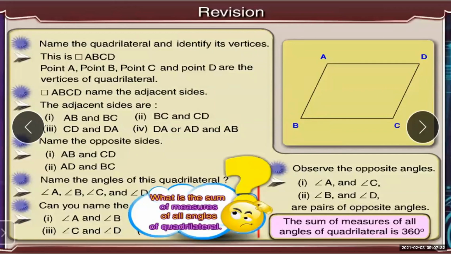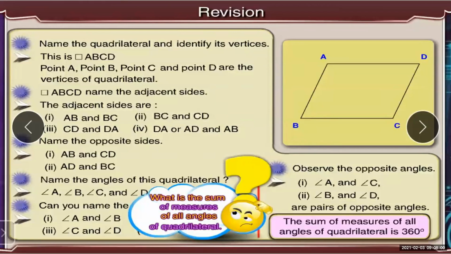Let us have a quick look. First: name the quadrilateral and identify its vertices. Many of you don't know how to name the given figure. You should know the proper naming of a given quadrilateral.